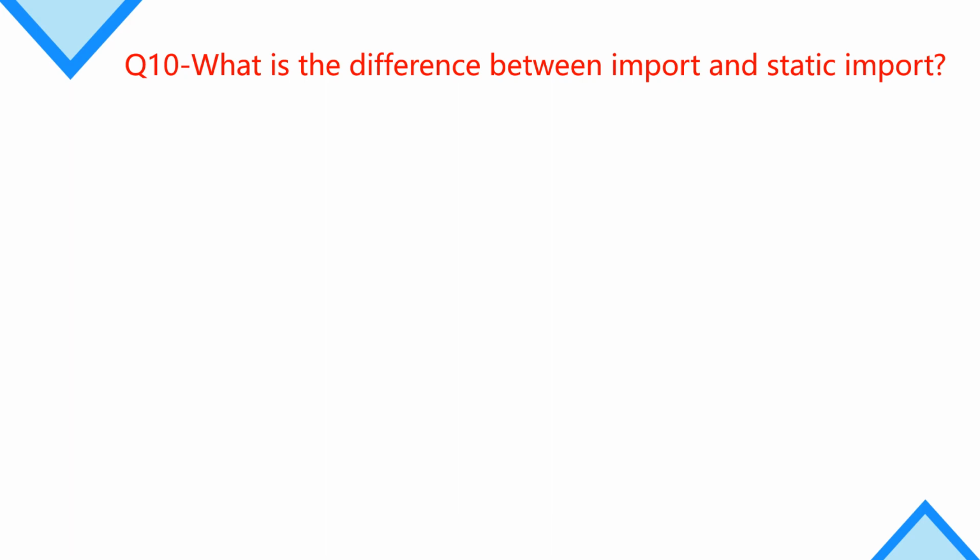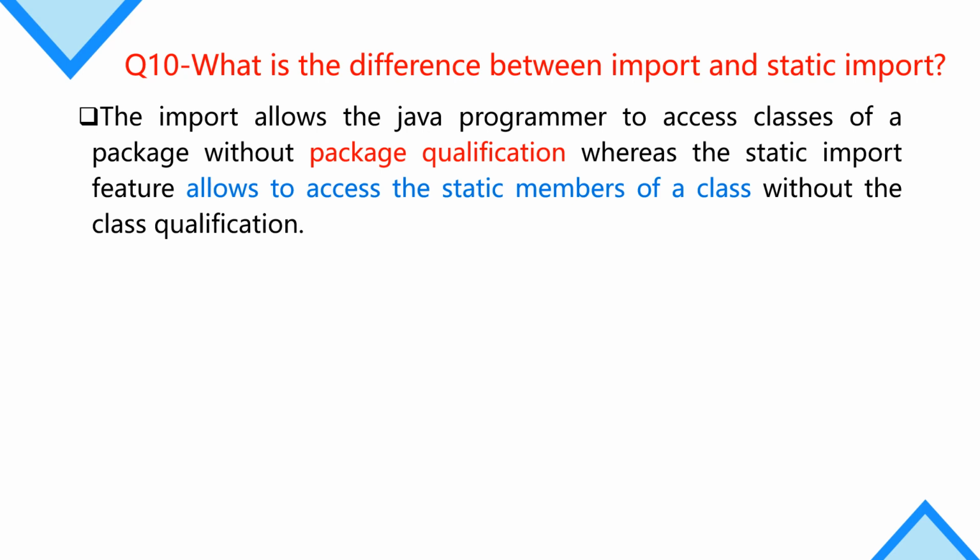What is the difference between import and static import? Import allows the Java programmer to access classes of a package without package qualification, whereas the static import feature allows access to the static members of a class. So the main difference is that static import provides access to the static member of a class without the class qualification.